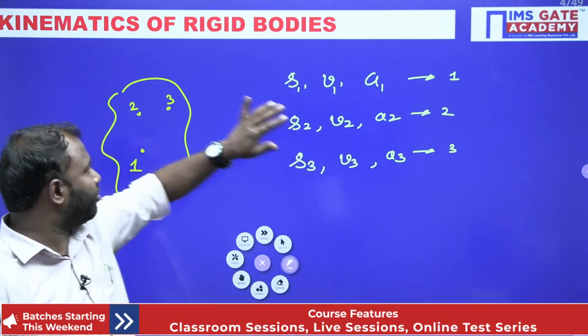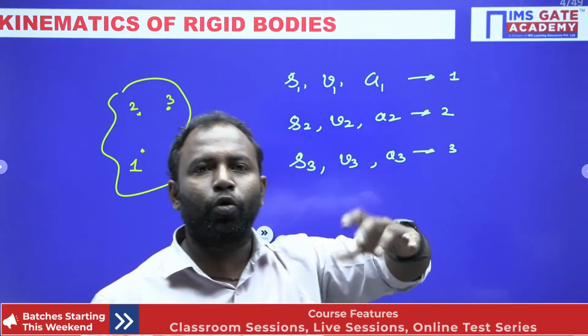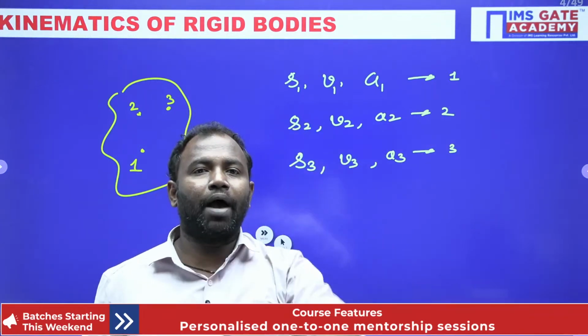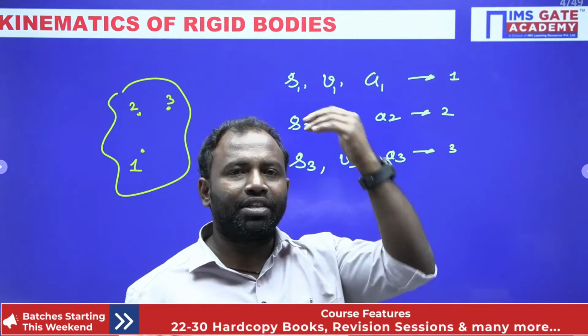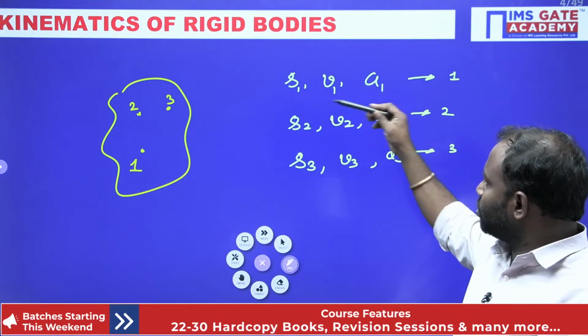So if you take any particle, the velocity, acceleration and displacement are going to be different in rigid bodies. But in the case of particles, all particles have the same velocity. That means here S1 equal to S2 equal to S3.